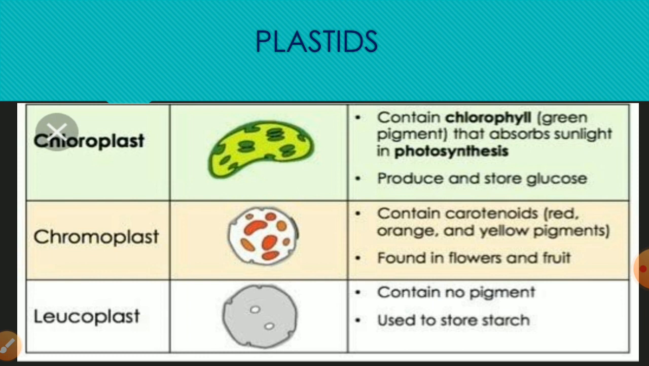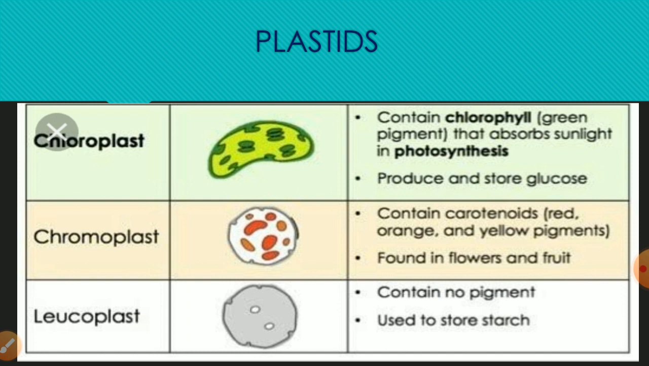Now the next organelle is plastids. E. Haeckel introduced the term plastids. Plastids are double membrane bound, semi-autonomous just like mitochondria, and cytoplasmic organelles. Plastids are the largest organelle in the plant cell. Basically, three types of plastids are there. The first one is chloroplast.